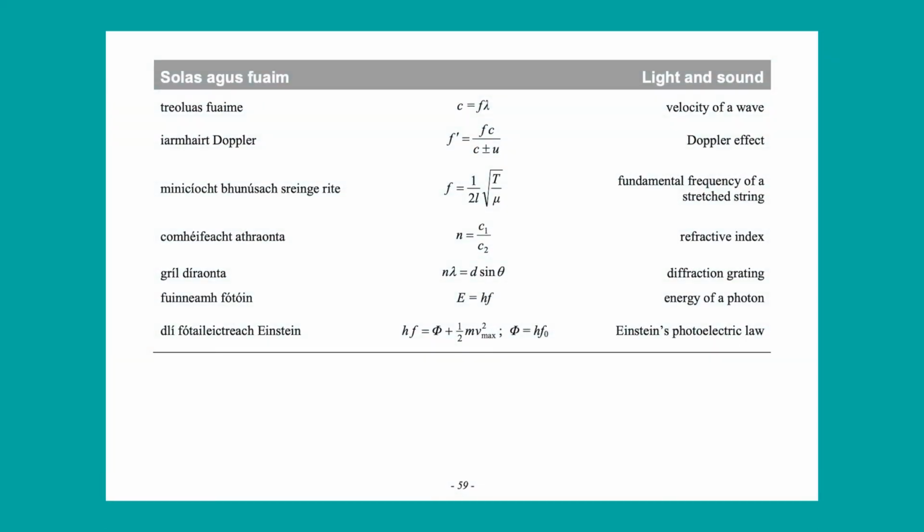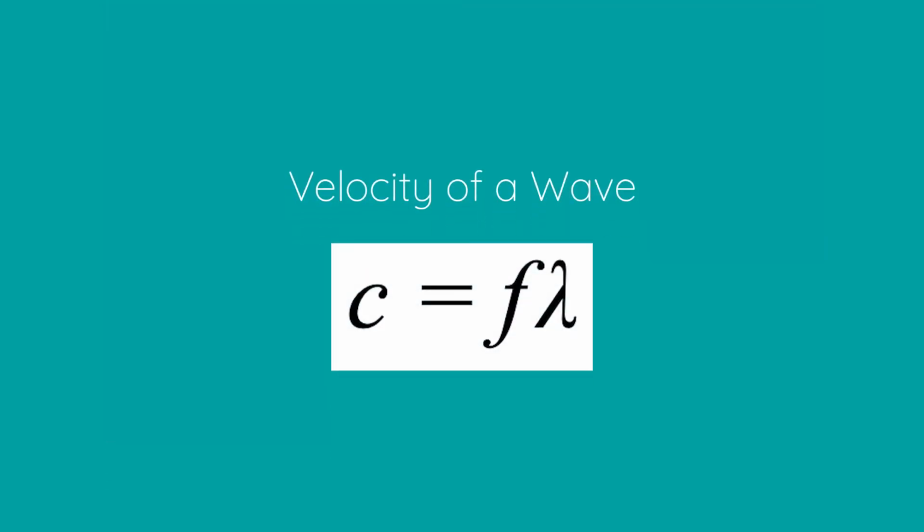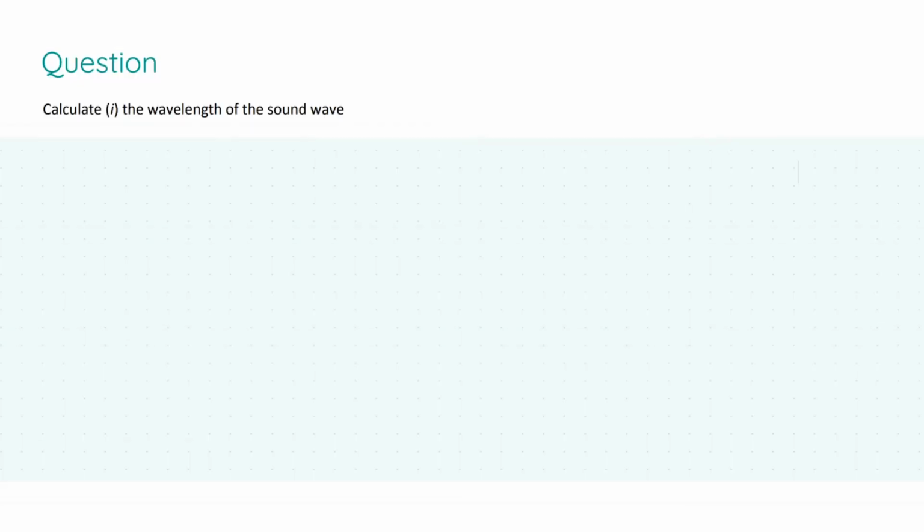and another 3 marks for your correct diagram for the third harmonic. Before we dive into these calculation questions, I want to draw your attention to page 59 again of the Form and Tables book, but this time to the velocity of a wave equation. Given the different lengths at which the first and the third harmonics occur, or the first and second position of resonances occur, we need to calculate the wavelength of the sound wave.